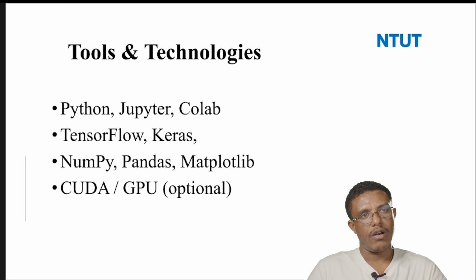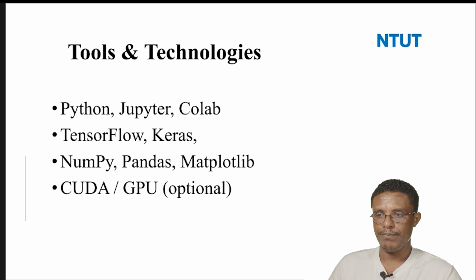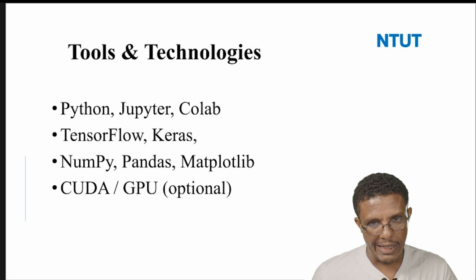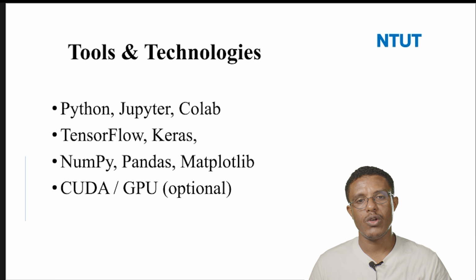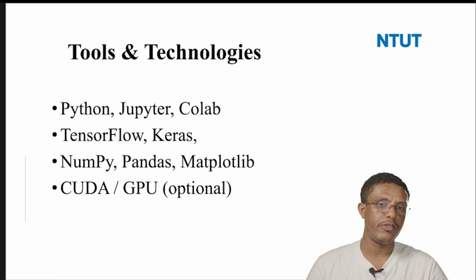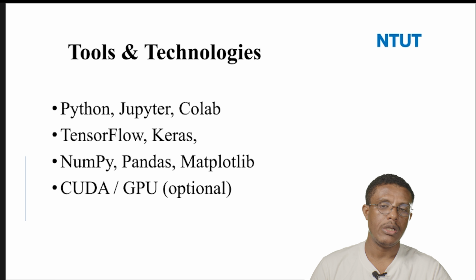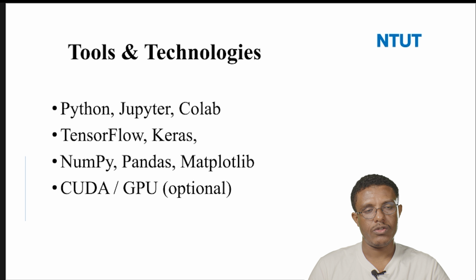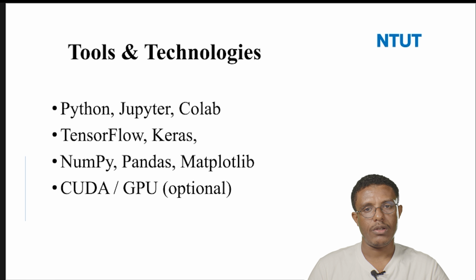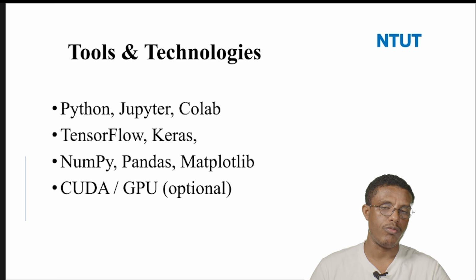There are TensorFlow and Keras for implementing and deploying the models. We can use different libraries like NumPy, Pandas, and Matplotlib, and also CUDA or GPU. If we use Google Colab, I will show you how to use a GPU to improve the speed of training. I will cover this tool. For this course, Python will be the main programming language, but you can also use PyTorch or MATLAB; it is possible. But for our course, we will focus more on the Python programming language.